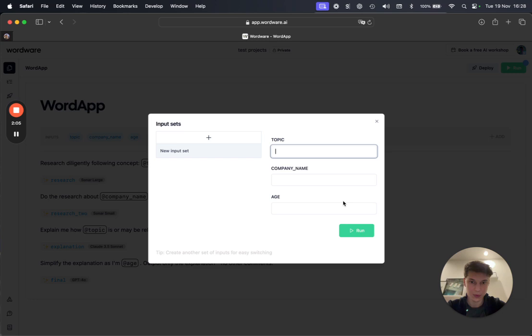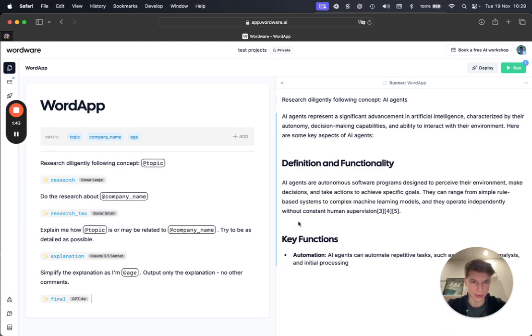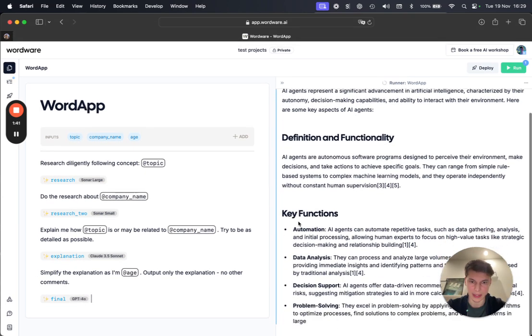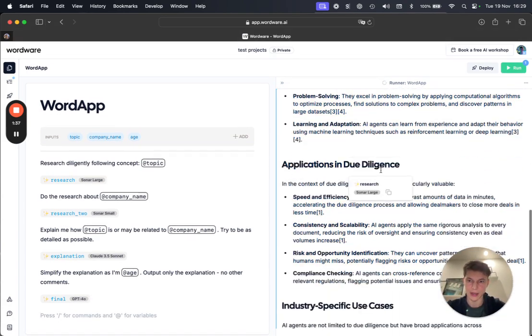We can see step by step what's going to happen. Topic, let's use AI agents, company Wordware, and in brackets I'm going to add a reference to YC to make sure that the model will know which Wordware I mean, and age, let's say 15. Let's not make the explanation complex. So as you can see, we can see what's happening. We can see the step-by-step explanation, and then the order of generations.